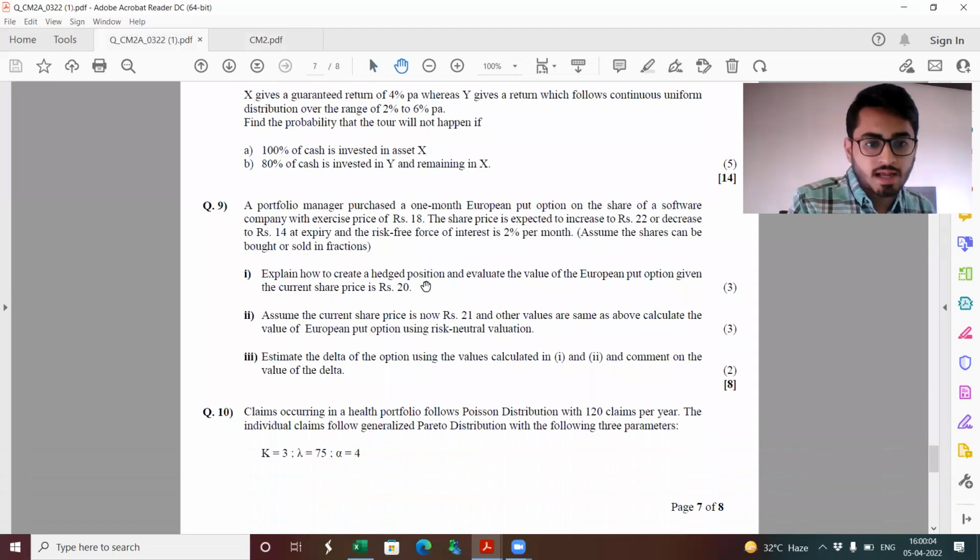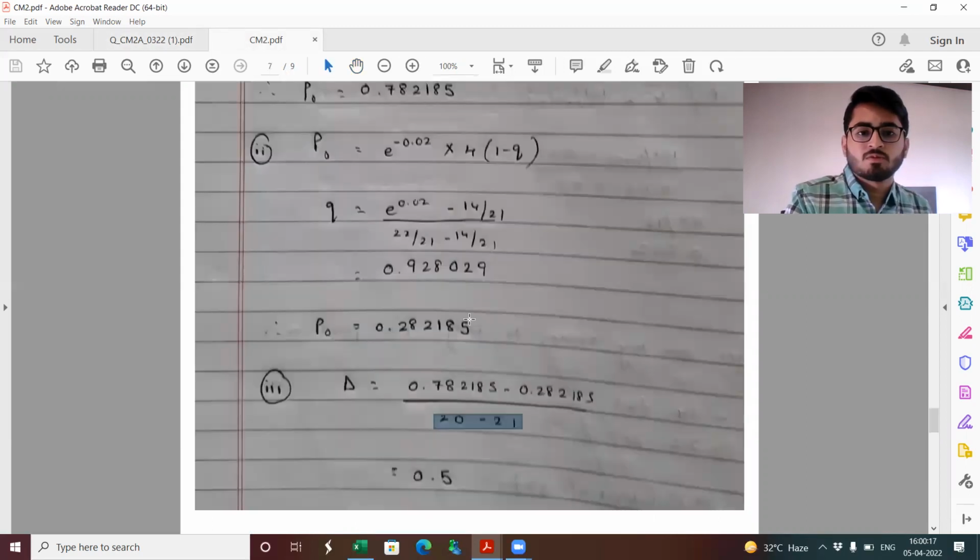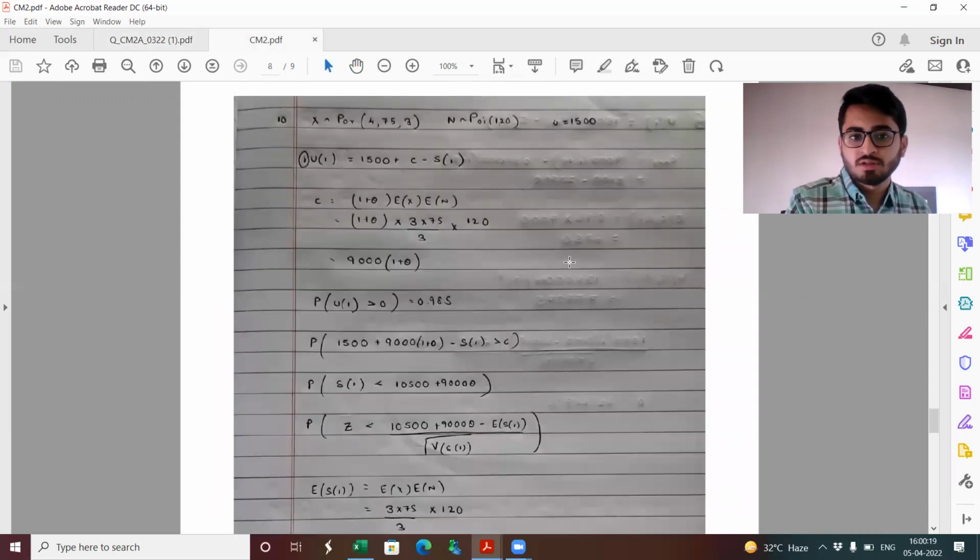And finally, towards the last question, which is basically on ruin theory. The first part is calculating the probability, and in the second part I need to find the reinsurer's security loading. So you all can just go through the solution. Always try to define random variables and go step by step. This will ensure that you're not making any such silly errors. So X follows a generalized Pareto distribution, that is 3 parameter, 4, 75, 3. N follows Poisson 120. Initial capital is 1500.